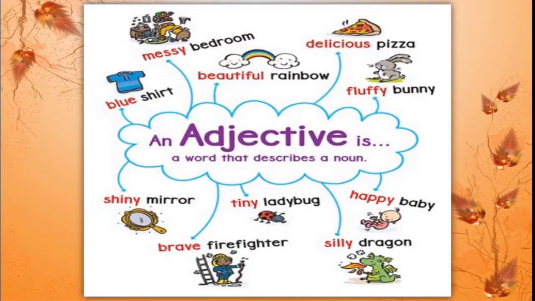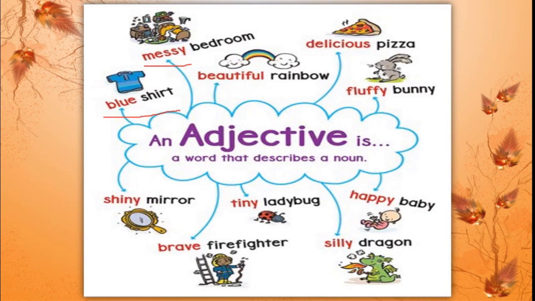See here, some more examples are there with the picture. See a blue shirt color. This shirt is blue. You can see this is a shirt, but we are telling that the shirt is blue in color. Means blue is a describing word for the noun, that is shirt. Got this? How is the bedroom? That is messy. You can see here.